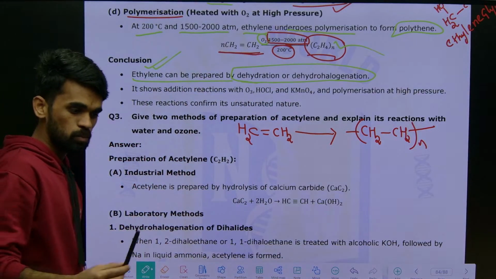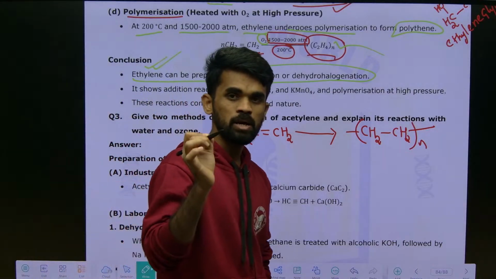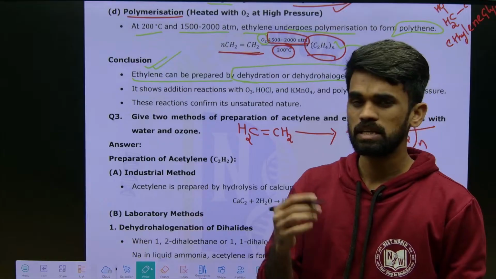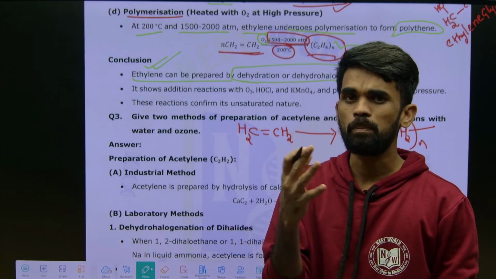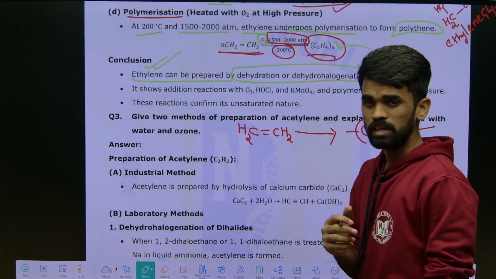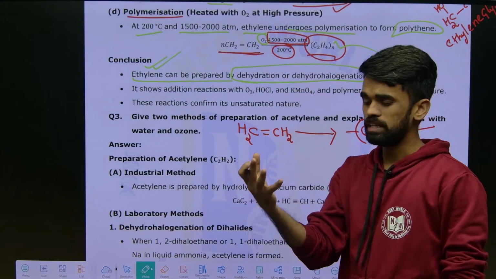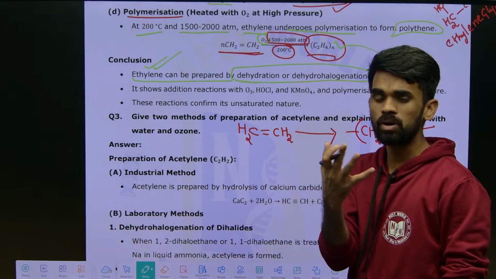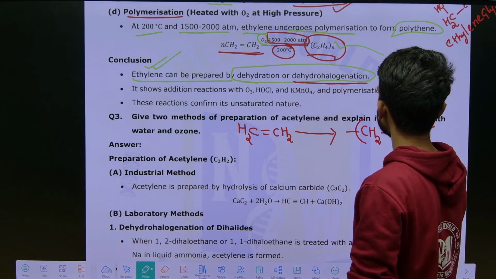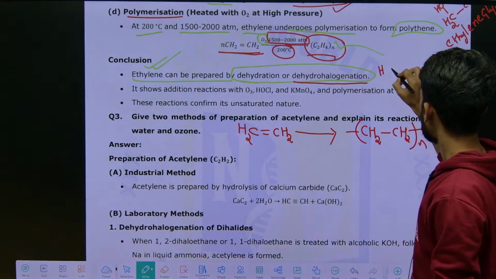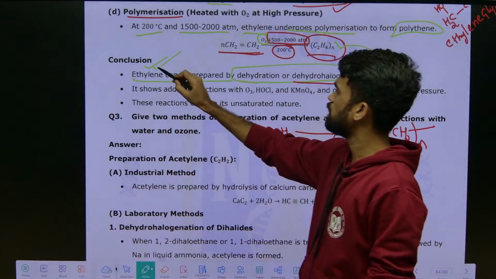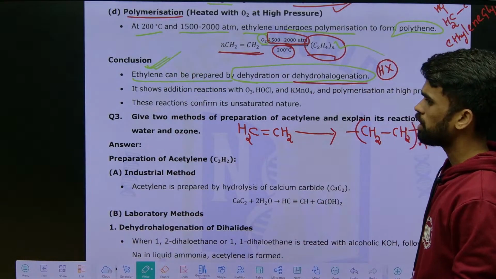Both of them are elimination methods. Dehydration of alcohols gives alkenes. It means ethyl alcohol upon dehydration gives ethylene, that is ethene. And also ethyl halides upon dehydrohalogenation, removal of hydrogen and halogen is called dehydrohalogenation, give ethene, that is ethylene. Okay, this is also clear.